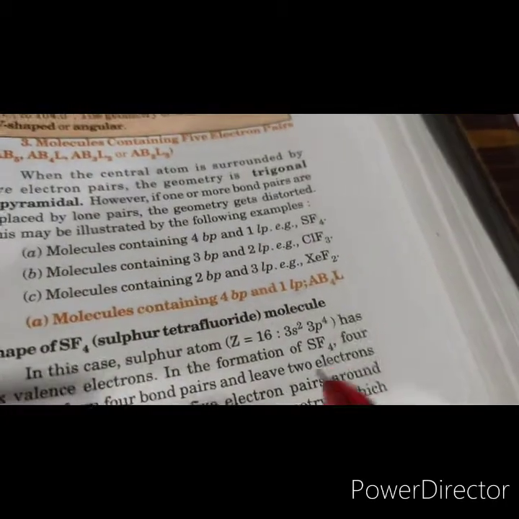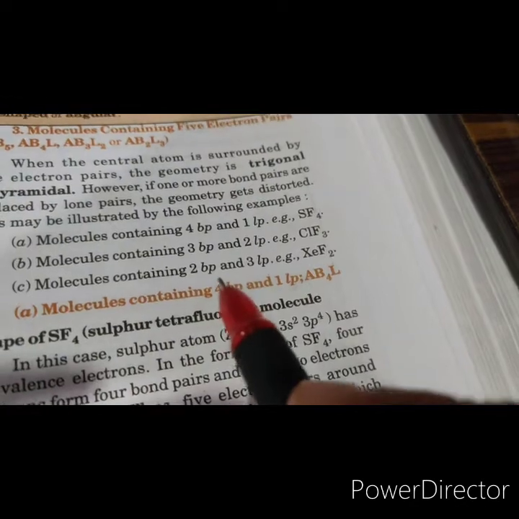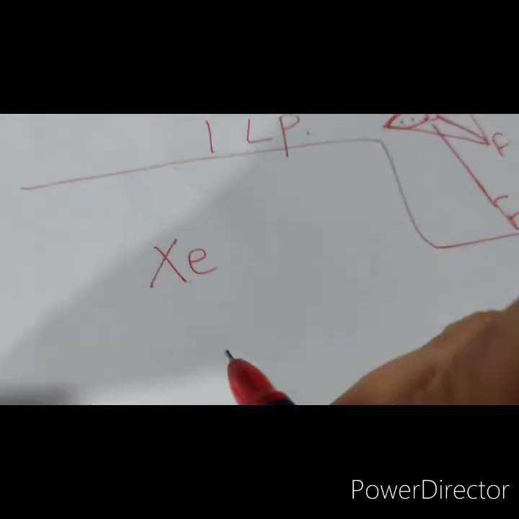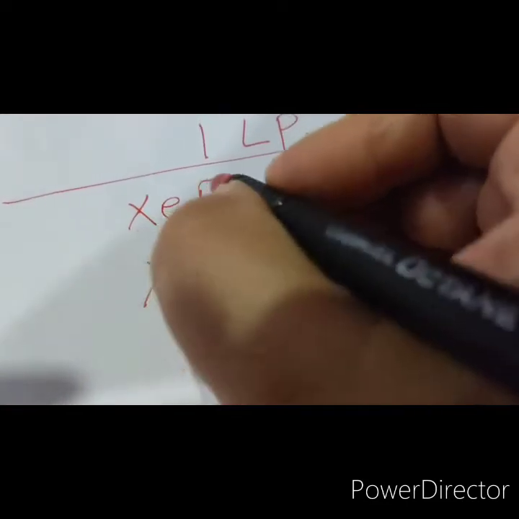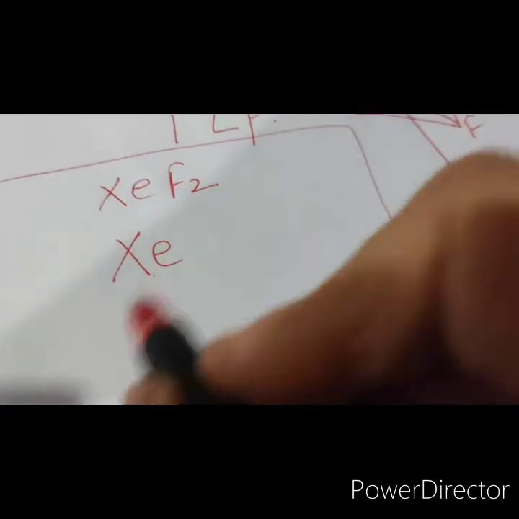Okay, now we'll talk of the next molecule, that is XeF2, where there are 2 bond pairs and 3 lone pairs. Let us see xenon. Xenon is having how many electrons? 8. And we are talking of XeF2. Out of this 8, 2 are to form bonds.